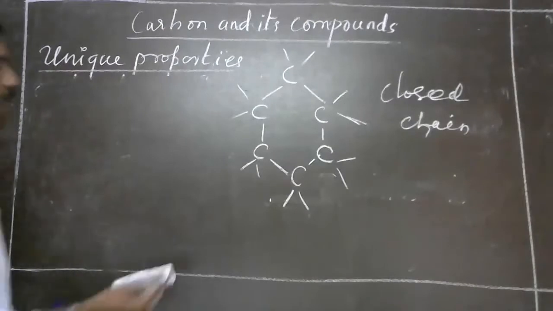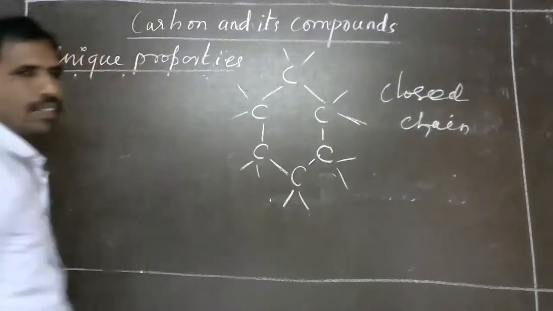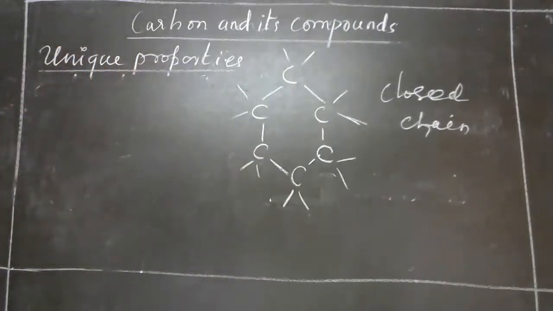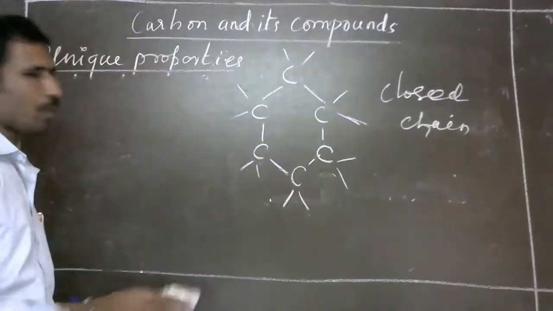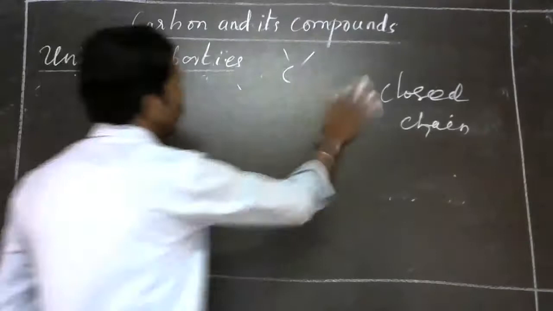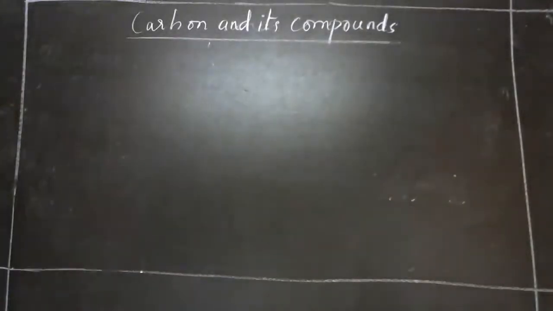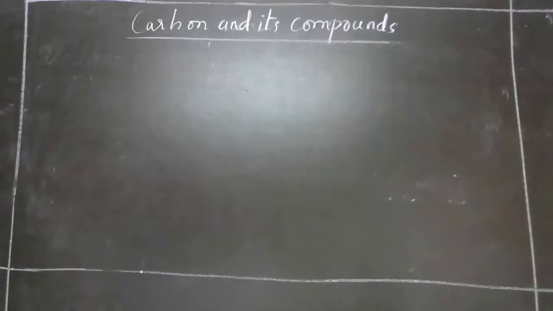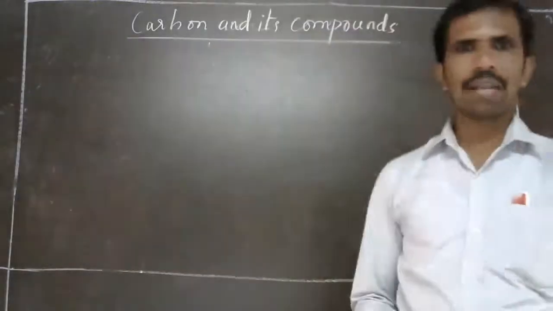I hope you have understood this. So this is the chain. It happens to be like this. I hope you have written this. I'll drop this. See, like this.